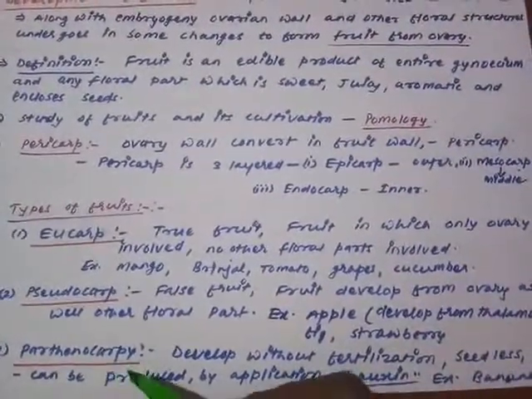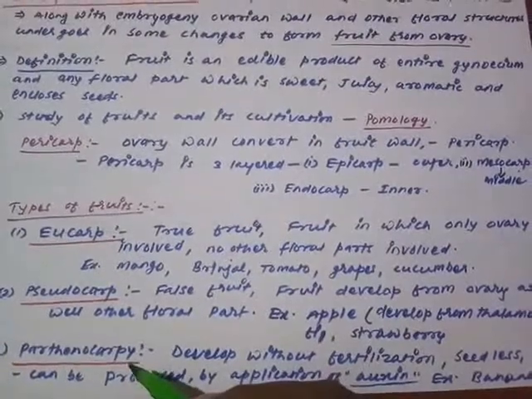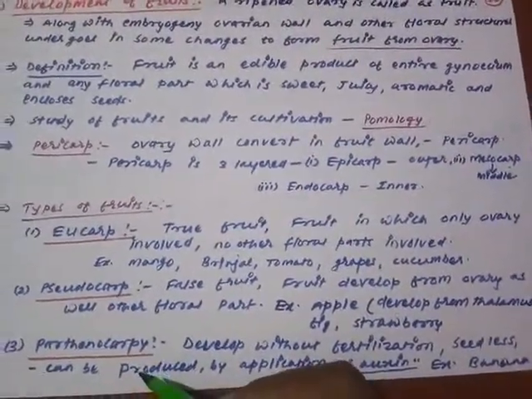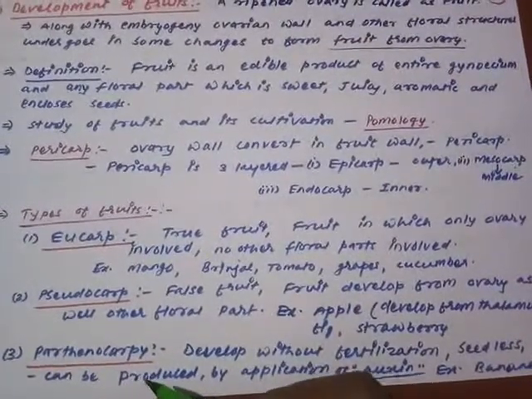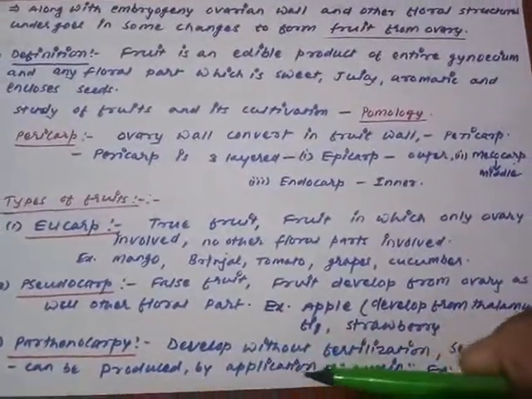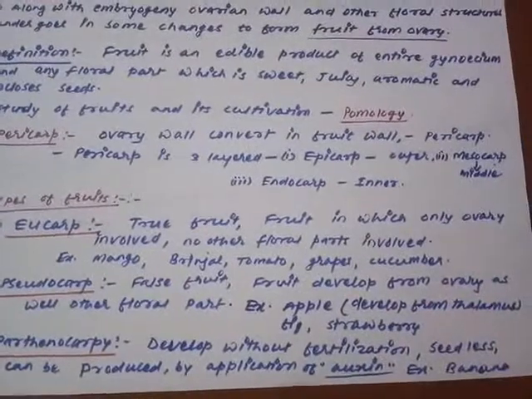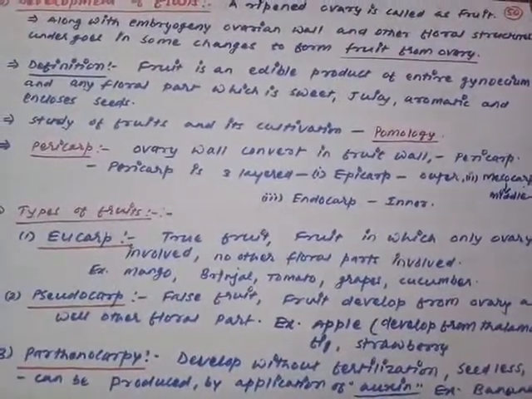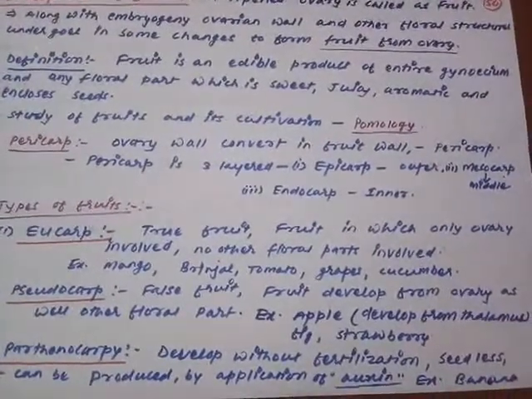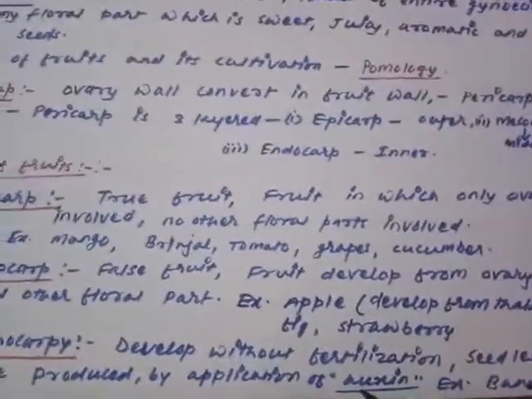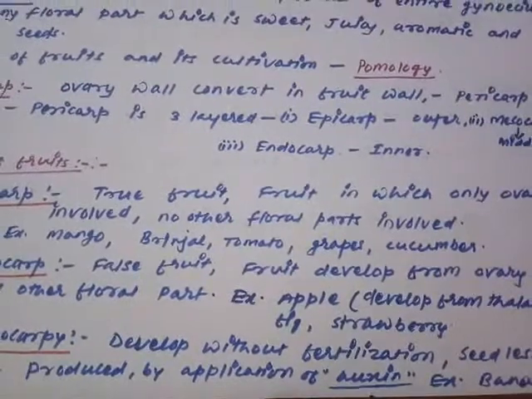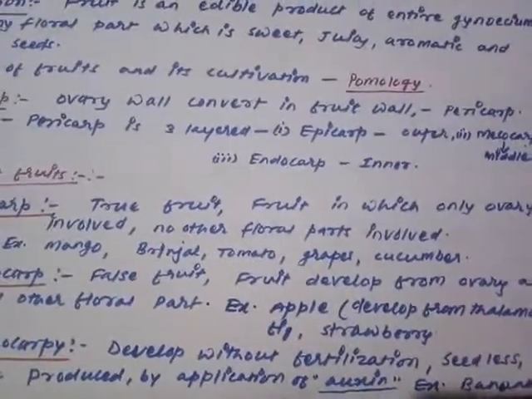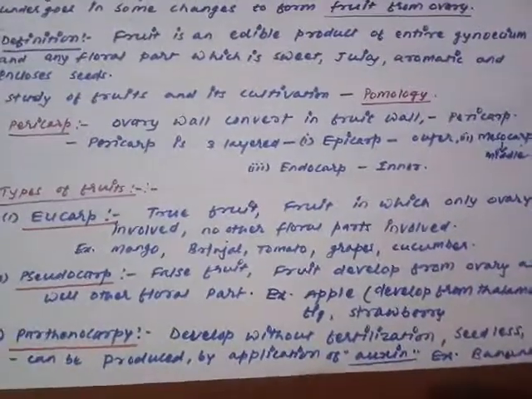The third one is called parthenocarp or parthenocarpy. Parthenocarpy is the development of fruit without fertilization, and parthenocarps are the fruits which develop without fertilization. They will be seedless, and whenever we have to induce the development of parthenocarpic fruit, we need to apply auxin. Application of auxin is going to promote the formation of seedless fruit, like the banana. And we'll see some more points about the development of the parthenocarpic fruit.